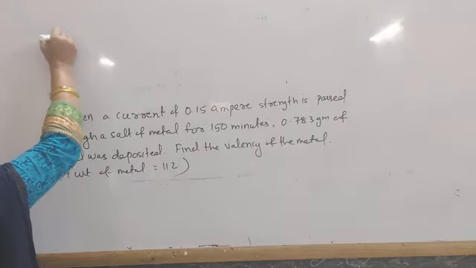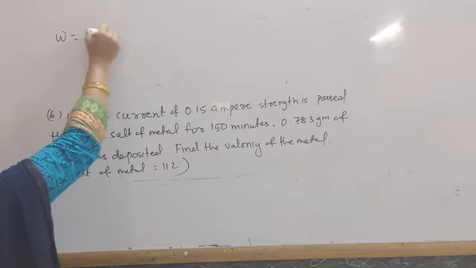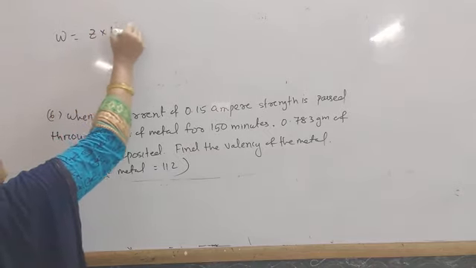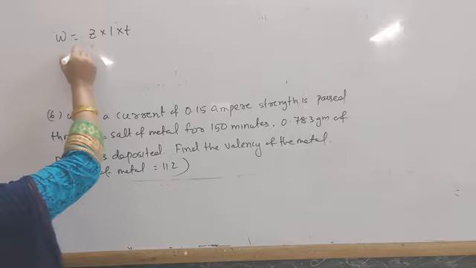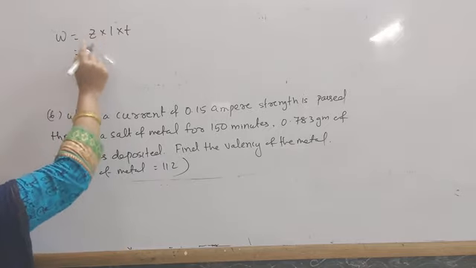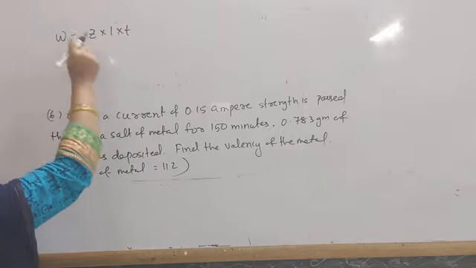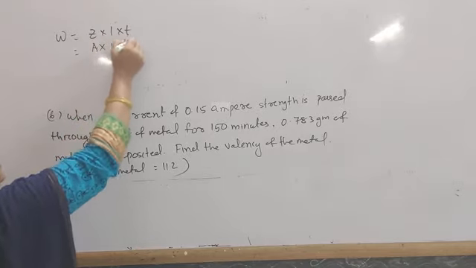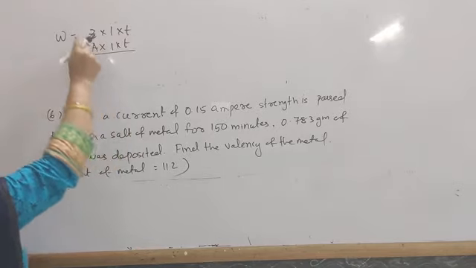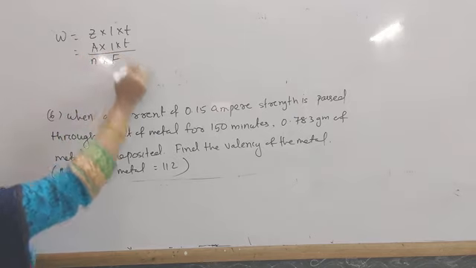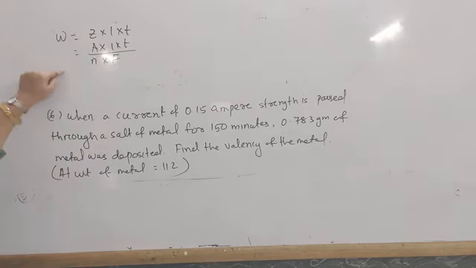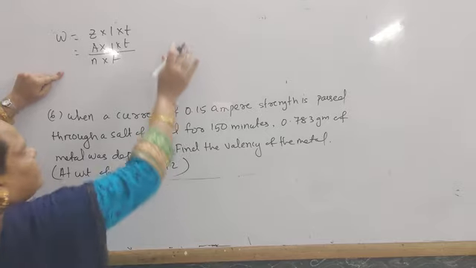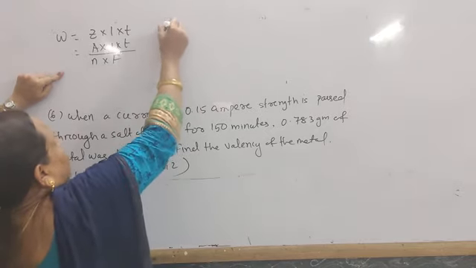So we know W equal to Z I T, and again we know Z equal to E by F, into I into T, and E equal to A by N, so A by N into F. Already this formula we know. And what is given?